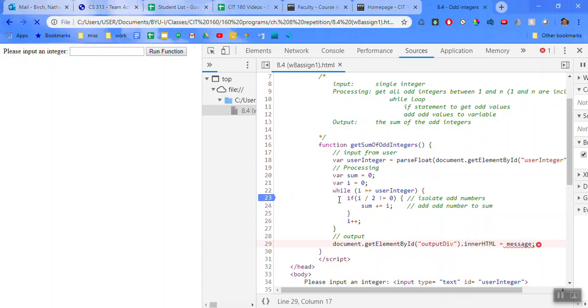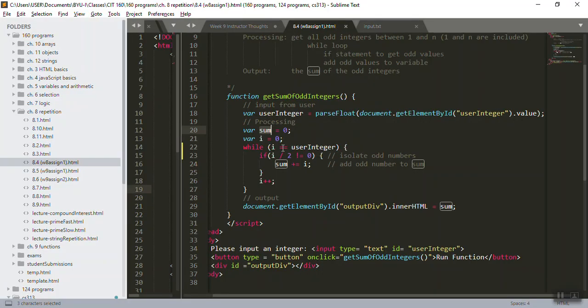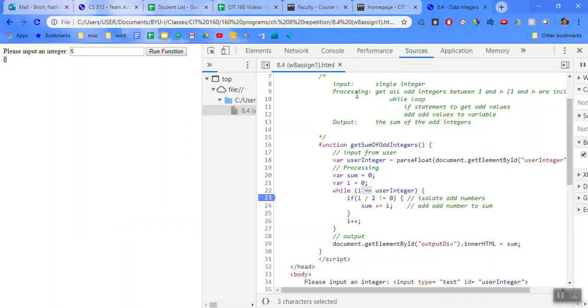And now that I have a breakpoint here, let's refresh this, type in 5, and run the function. Okay, looks like it popped down to 0, it outputted sum, but it never came into this. So it looks like we don't need a double equal sign here. It looks like we need a less than or equal to user integer. Because I said, if I is equal to user integer, then increment I, but I was never 5, and so we never incremented, and so it was never 5.